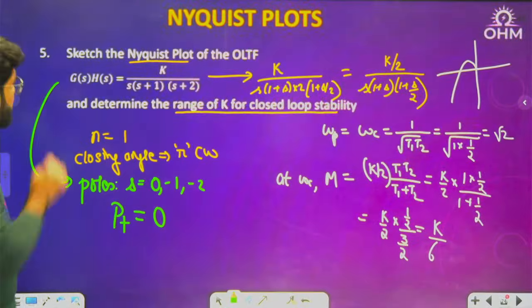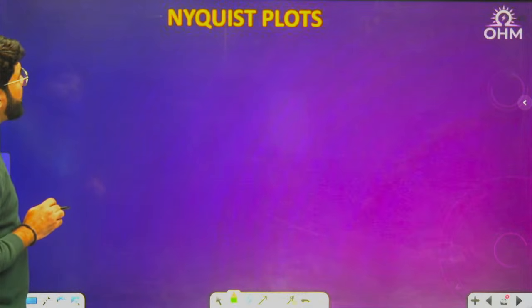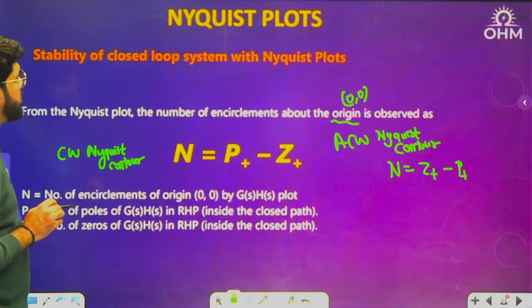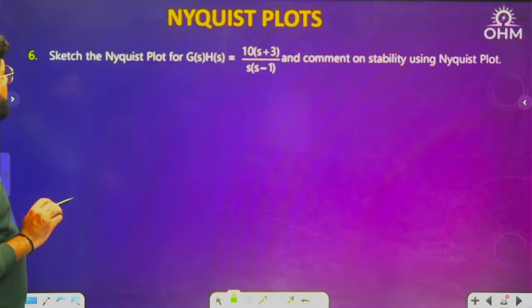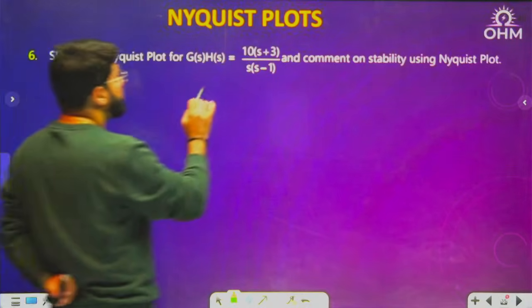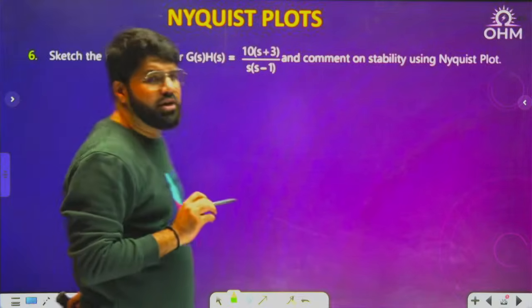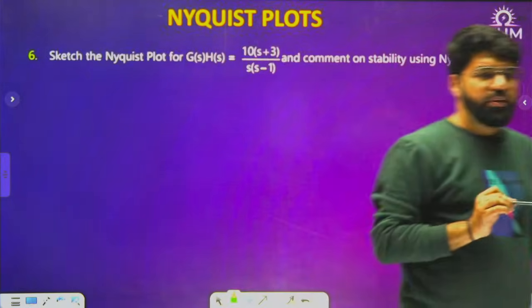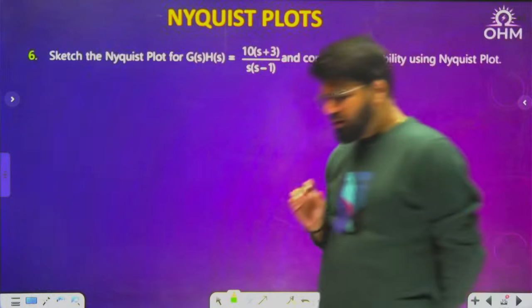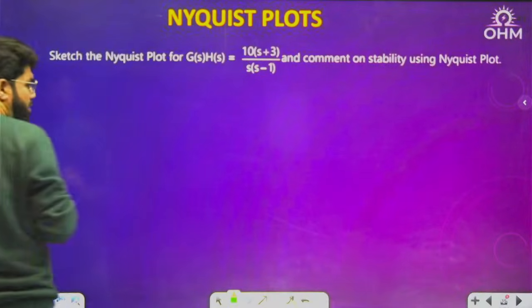Right. So this was the entire Nyquist plot. Now I shall give you one more question on the complete Nyquist plot. The stability criteria and all was discussed. Sketch the Nyquist plot for G(s)H(s) equal to plus 3 upon s(s minus 1) and comment on stability using the Nyquist plot. Okay, come on, everybody, try this one.